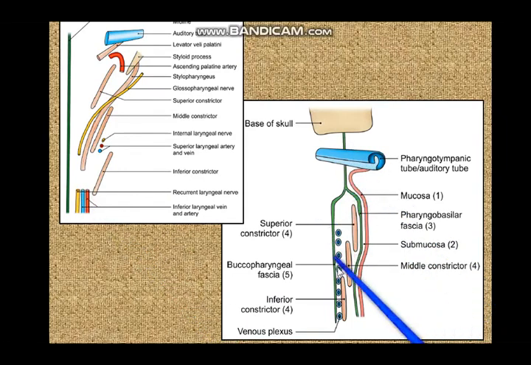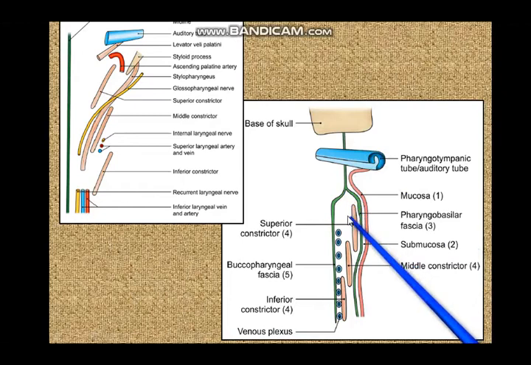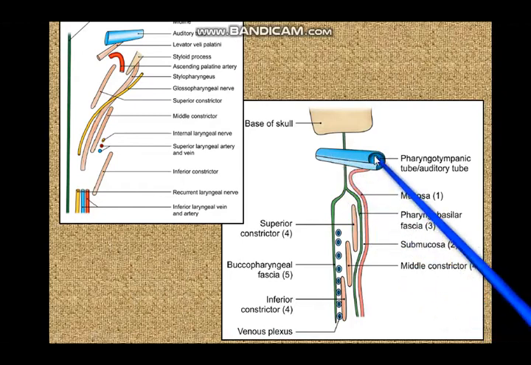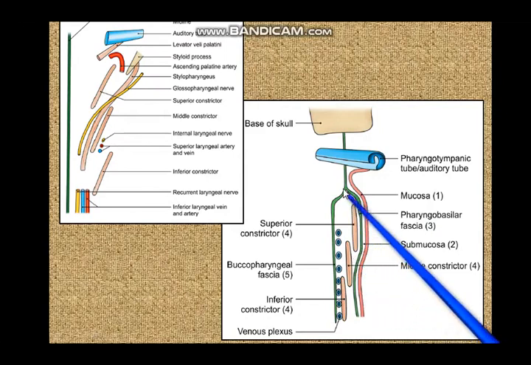Now this is another longitudinal schematic cut through the pharynx. Again here you can see that between the base of the skull and the superior constrictor, it is pierced by, among other things, the auditory tube. And again you have the superior, middle and inferior constrictors, and outside them you have the buccopharyngeal fascia, and inside them you have the submucosa and the pharyngobasilar fascia.